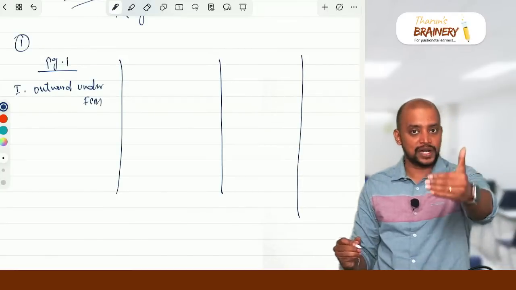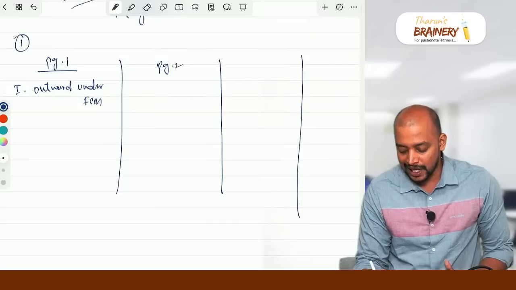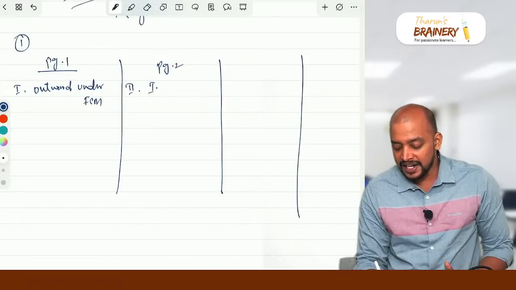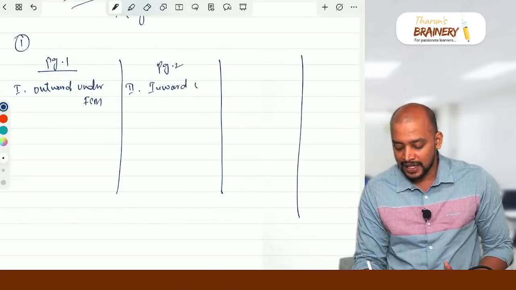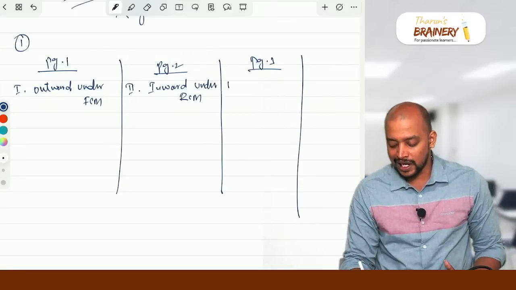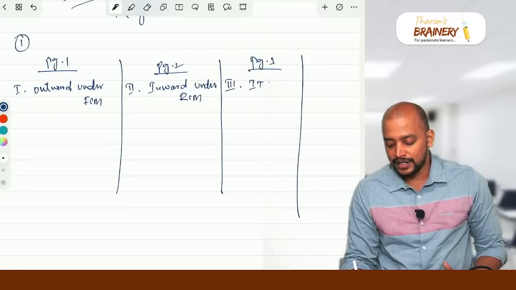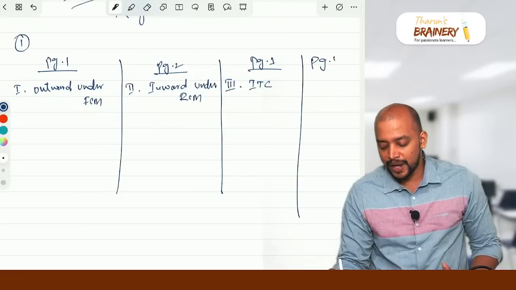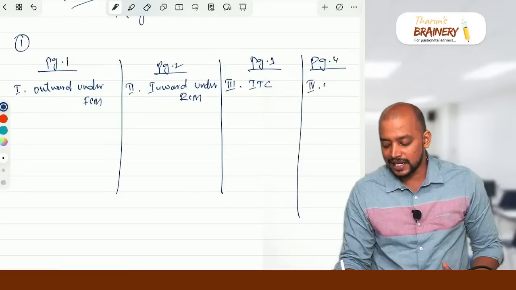That is statement 1. Then page 2, statement showing inward supplies under RCM. And in page 3, input tax credit. In page 4, net GST liability.